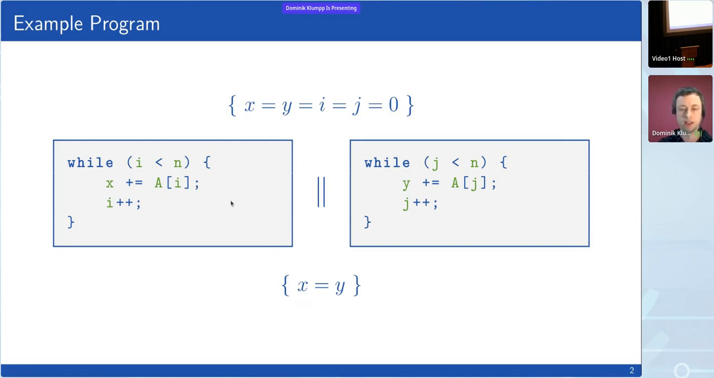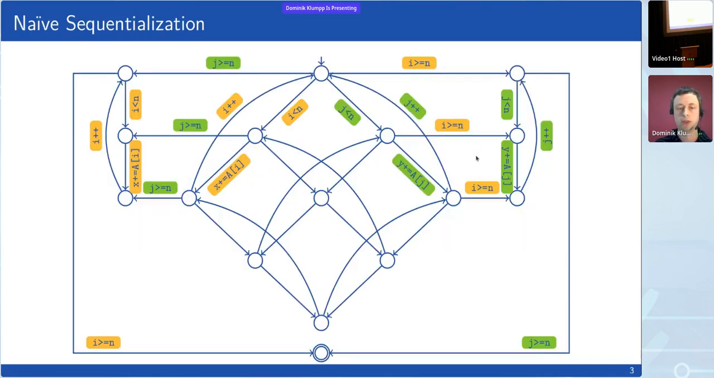Both threads sum up the first n elements of some array, and therefore the results in the end should be the same. Now, if we want to algorithmically verify this, one approach would be to draw this control flow graph that corresponds to a naive sequentialization, right? So every interleaving of the two threads can be found in this control flow graph. And we could try and just verify this like we would for any sequential program.